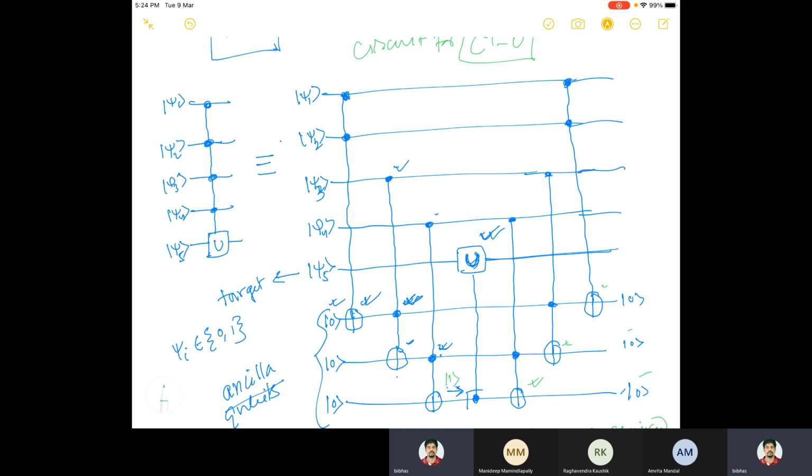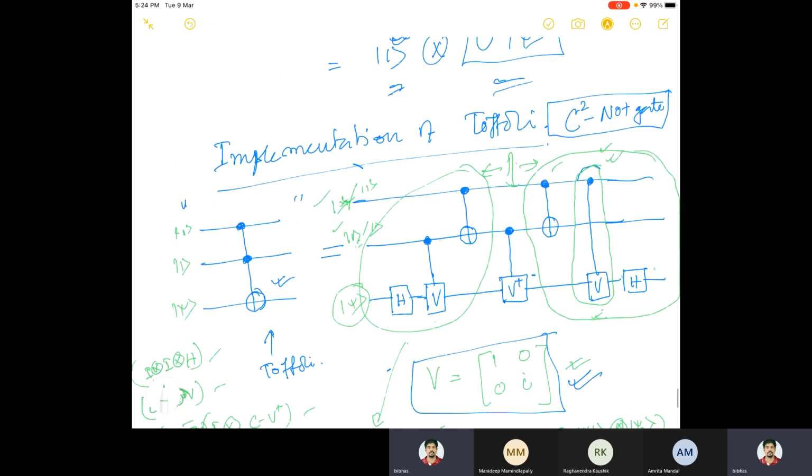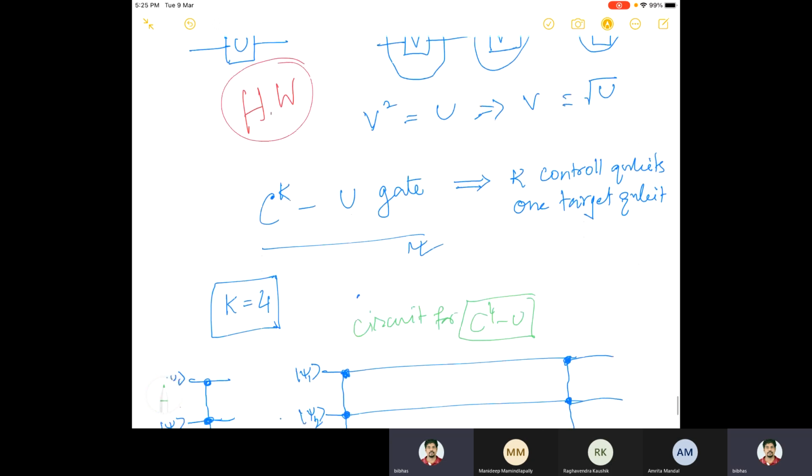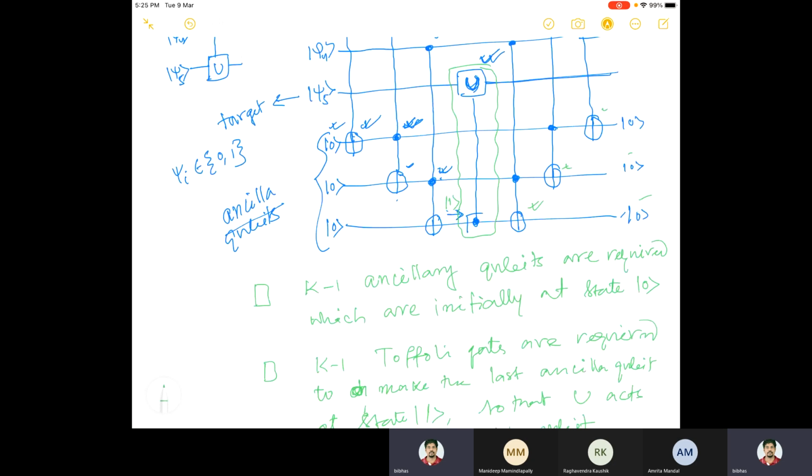controlled U gate. Now we have already seen that the controlled U gate can be implemented using 1 qubit gates and CNOT, and Toffoli gates also can be implemented using 1 qubit gates. So here it was, right? Hadamard was there, 1 qubit gates and some controlled V gate and CNOT. So then I can say this C to the power k U gate also can be implemented using 1 qubit gates and CNOT gates.